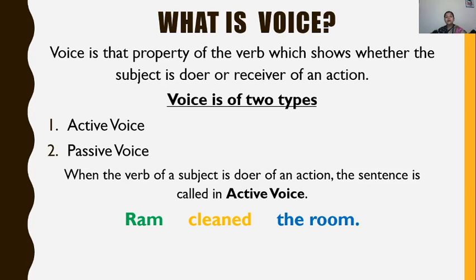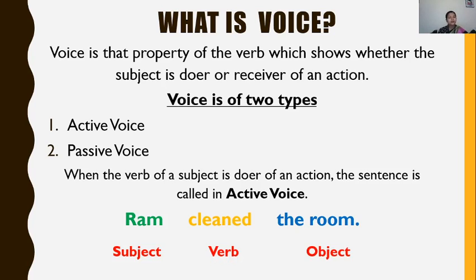Here it is written, Ram cleaned the room. Can you identify the subject, verb and object in the sentence? Because when I know my subject, verb and object, only then I can further use them properly in passive voice. Clear? So first of all, this is very important to know the subject, verb and object in a sentence. Here Ram cleaned the room. So Ram is my subject, cleaned is my verb and the room is object.